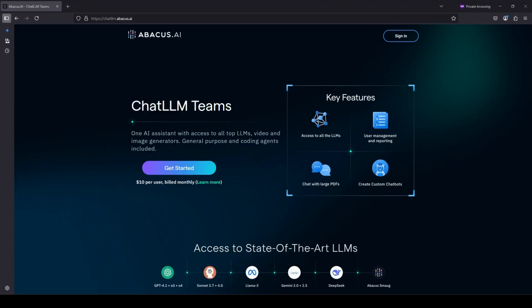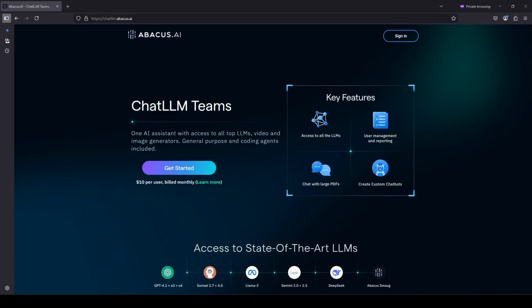I have used ChatLLM now for the last 6 months. I signed up in November of last year, which was 2024, and actually it might have been October. I don't know, we'll go look at my profile in a minute. Anyway, I've been using it for about 6 months, and since that time, I have been saying I think it is the best large language model service for most people, and I'm still very much on that train. They keep adding new services, they keep adding new models, and honestly, I'm really happy with it. For $10 a month, I'm really happy with it.